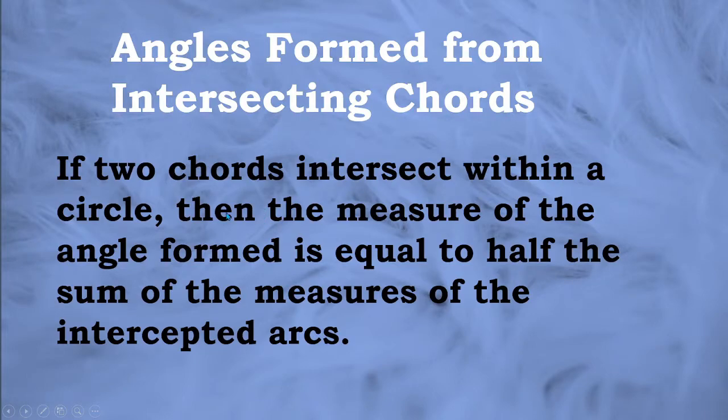Next, suppose you're asked to get the angles formed by intersecting chords. So how do we get this? If two chords intersect within a circle, then the measure of the angle formed is equal to half the sum of the measures of the intercepted arcs. So you get half of the sum. So we add, and then we divide.